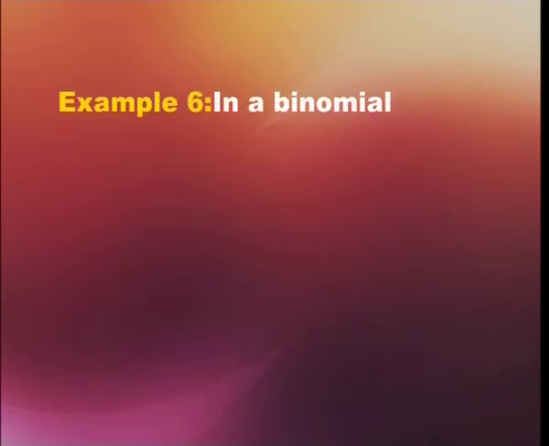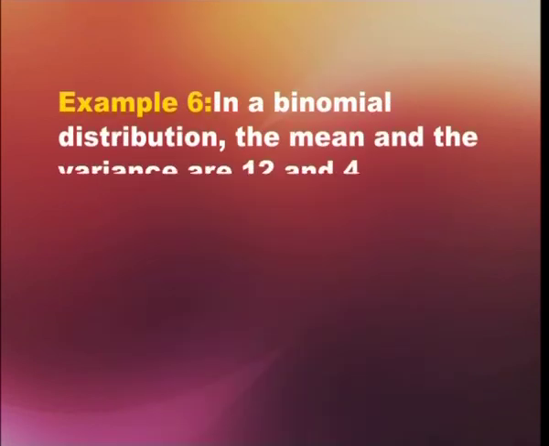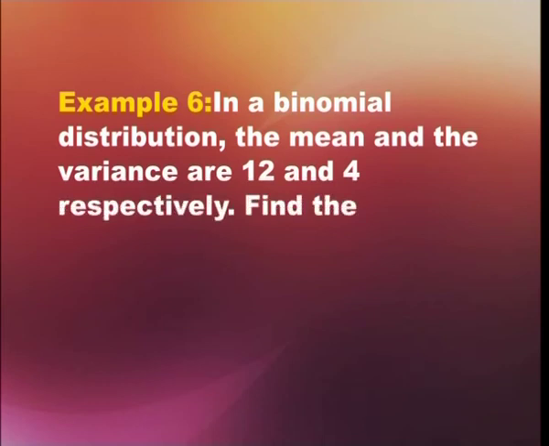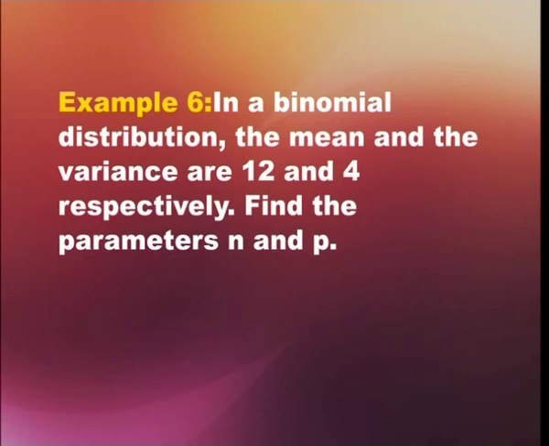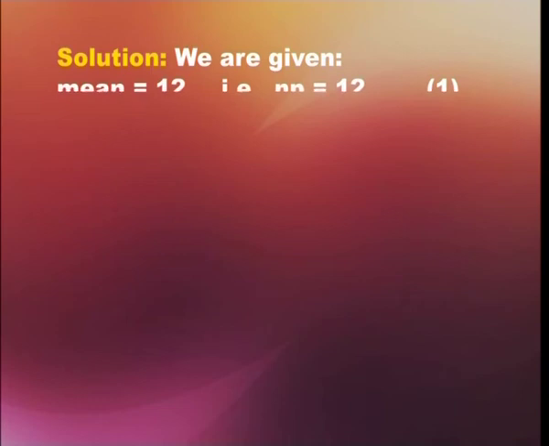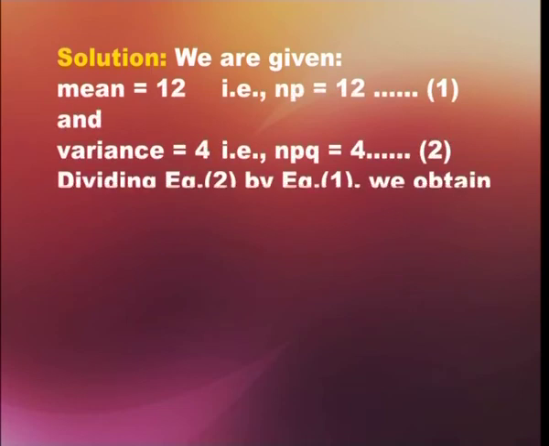Let's come to example number 6. In a binomial distribution, the mean and the variance are 12 and 4 respectively. Find the parameters n and p. Let's see how we solve this. We are given mean equals 12, that is np is given, which is equal to 12. Let's make this equation 1, and variance is given as 4, that is npq is given as 4, which is